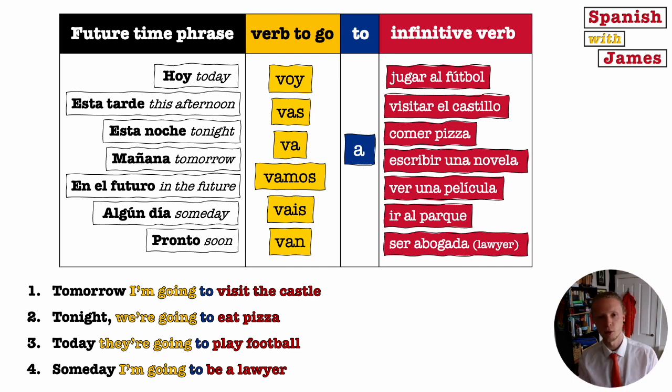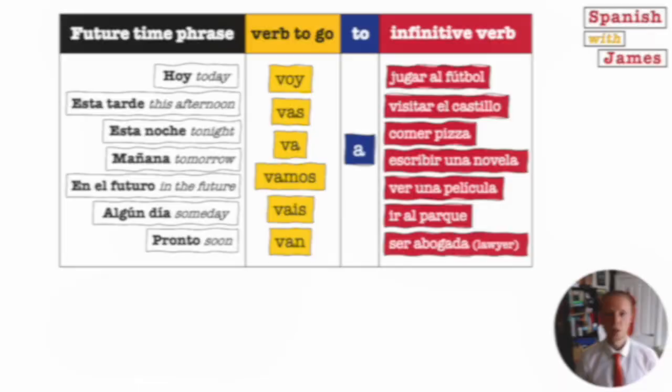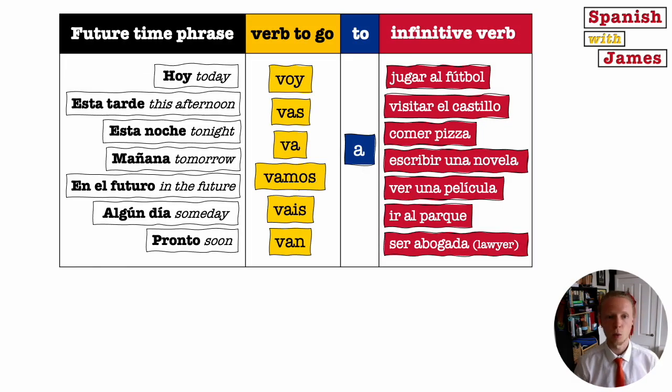So abogado is for a boy, a male. Abogada is the female version. And that's the near future tense. It's really quite simple, just those 3 steps. The verb to go in the present tense, a, infinitive verb, and you're done.